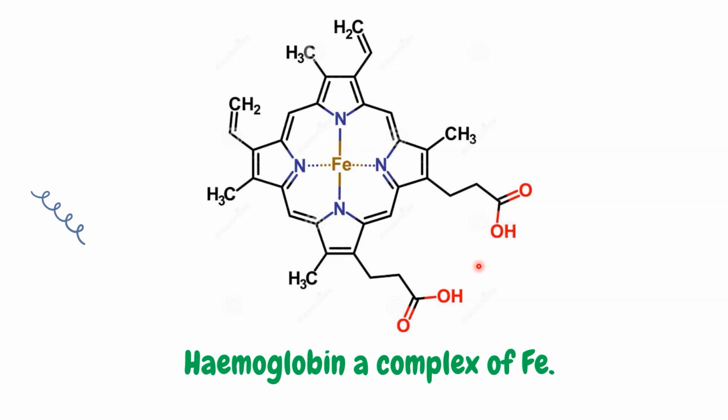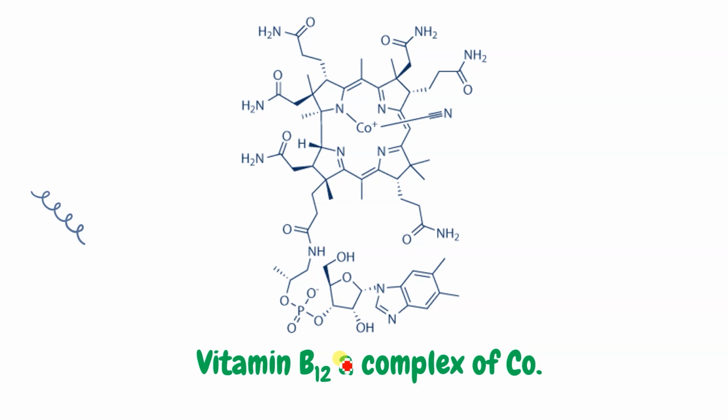Similarly, hemoglobin, we all know that it is the basic substance of our blood, and this is a complex of iron, Fe. All this structure you are not supposed to learn. Only this line is quite enough. Hemoglobin is a complex of Fe. Similarly, chlorophyll is a complex of magnesium. And next, vitamin B12 is a complex of cobalt. That is quite enough, so this thing only you have to learn.